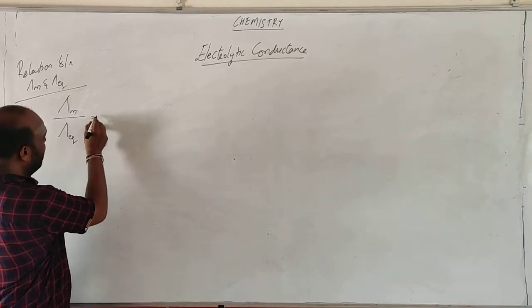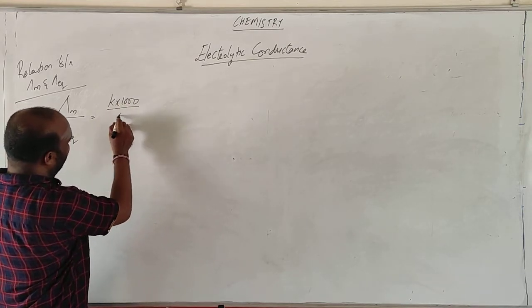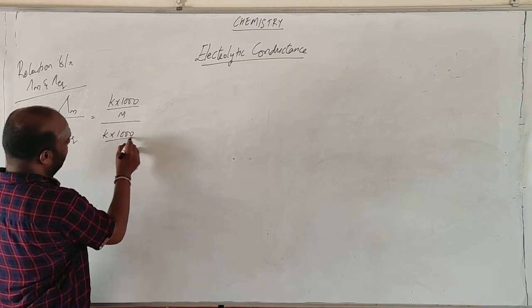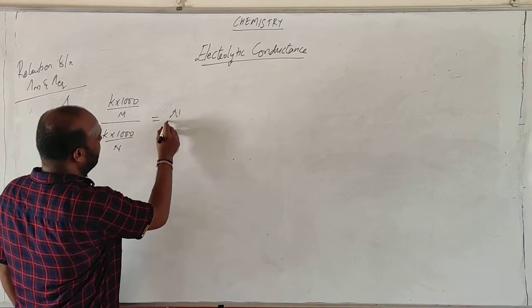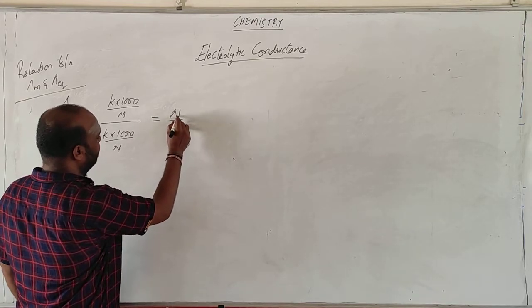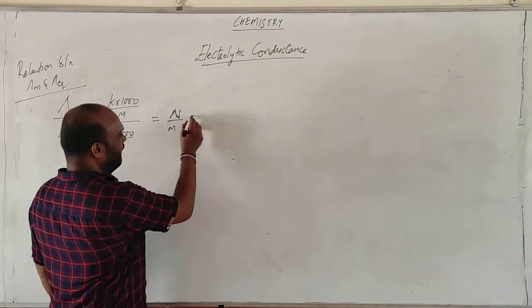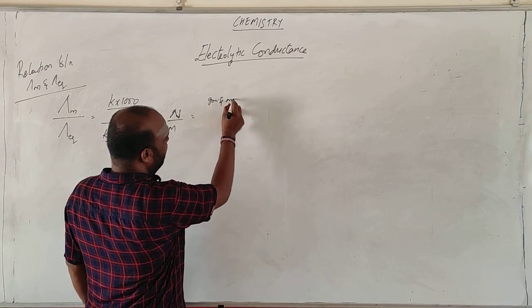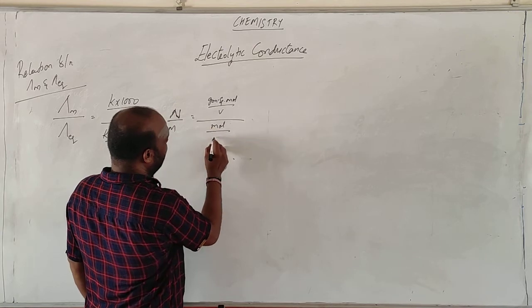So what is molar conductivity? It is K into 1000 by molarity. Next, equivalent conductivity is K into 1000 by normality. So finally, if you cancel these, you will get N by M. Normality means gram equivalent moles by volume, and molarity is moles by volume.